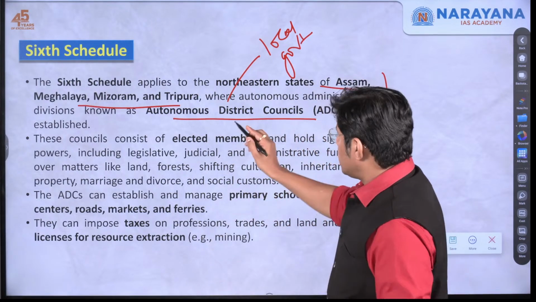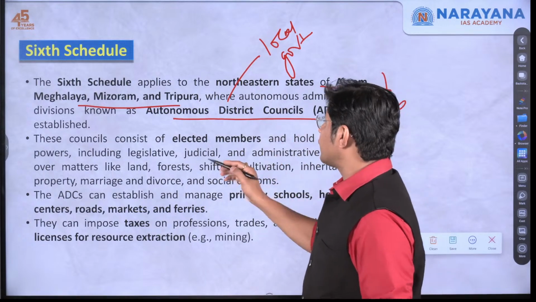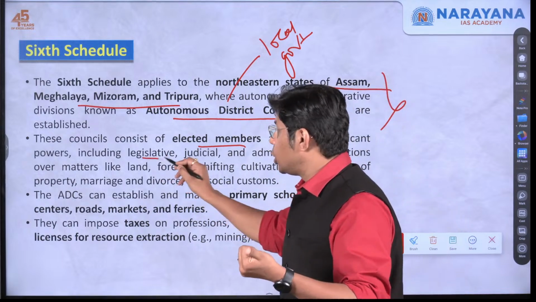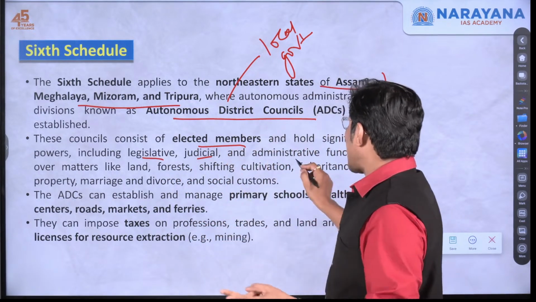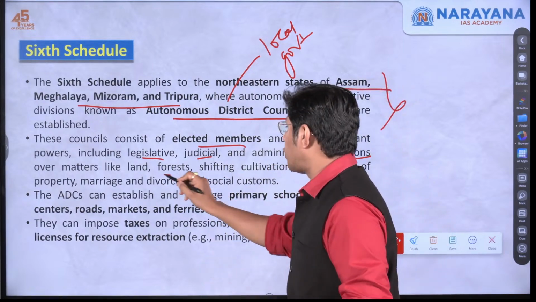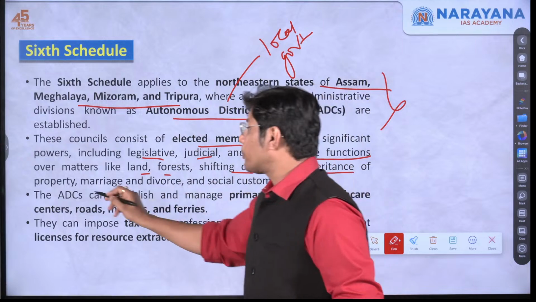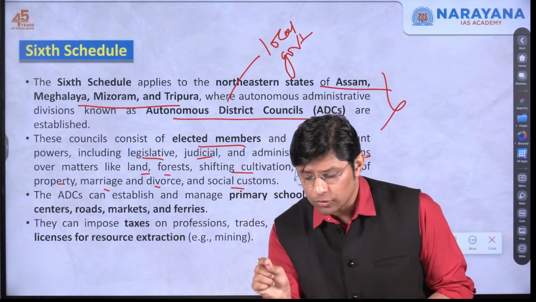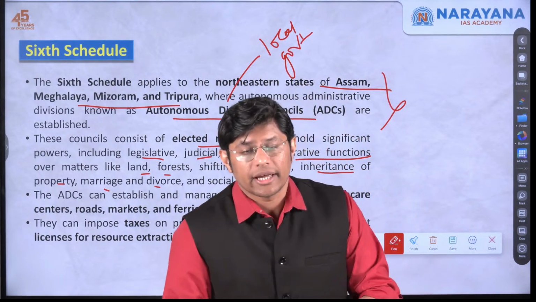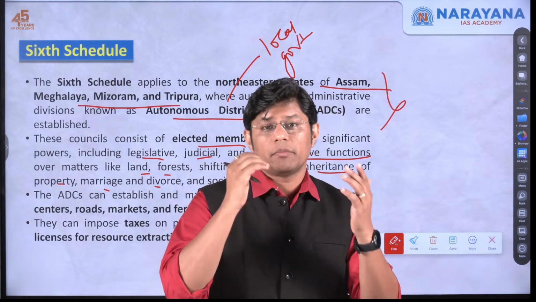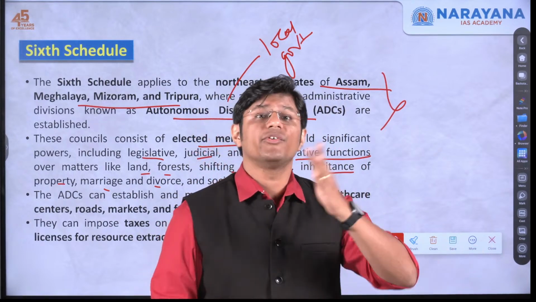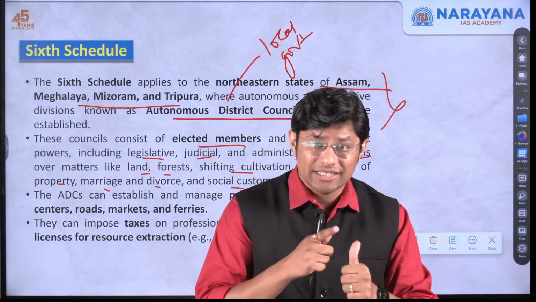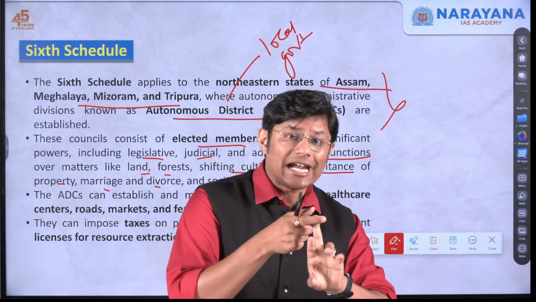Now, this council, Autonomous District Council ADC, consists of elected members and holds significant powers, which means they have law making power, judicial power, administrative functions on matters like land, forest, shifting cultivation, inheritance of property, marriage and divorce, and social customs. Which means the sixth schedule has more rights than the fifth schedule. In the fifth schedule, they cannot make laws. In the sixth schedule, they can make laws, and have judicial and administrative powers.